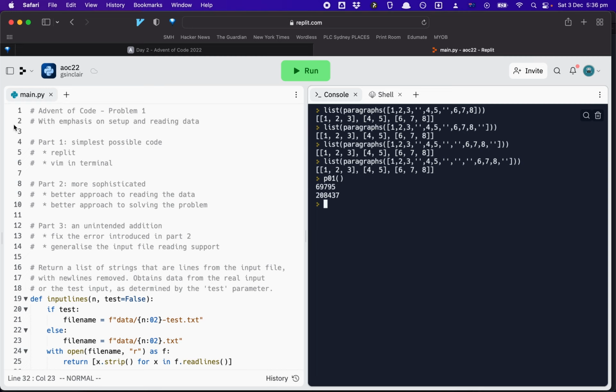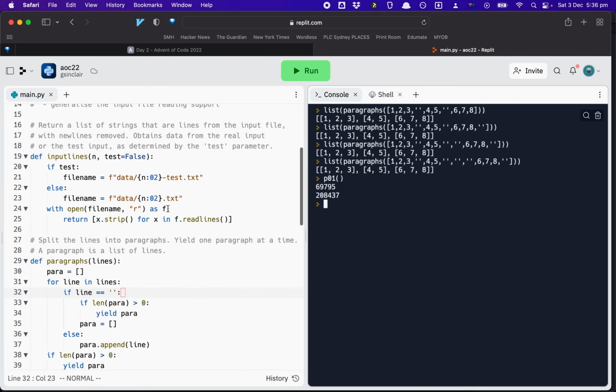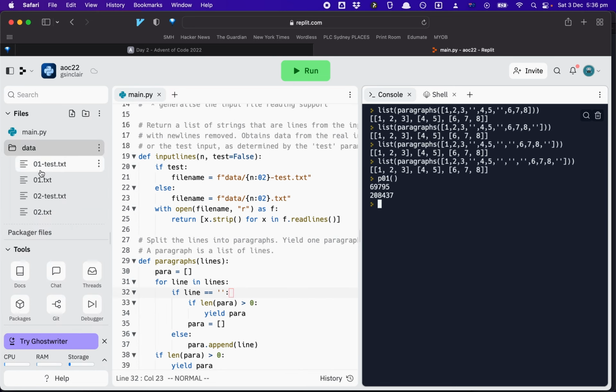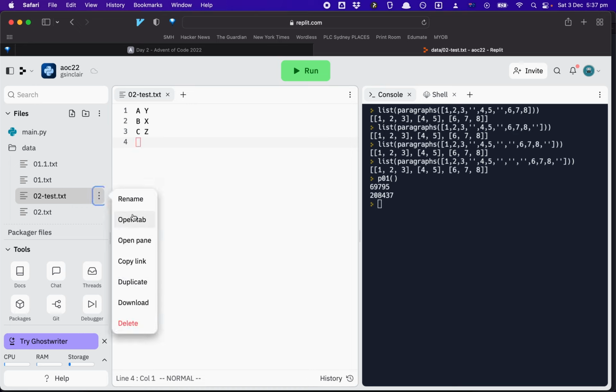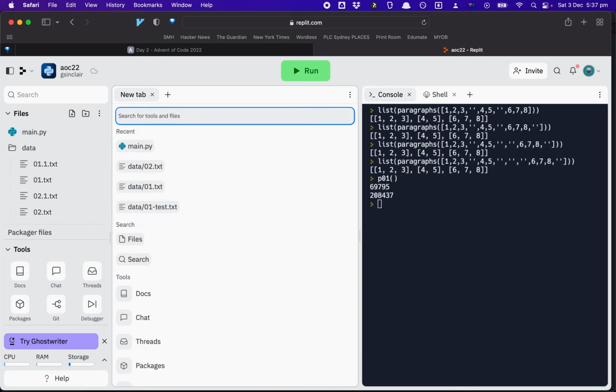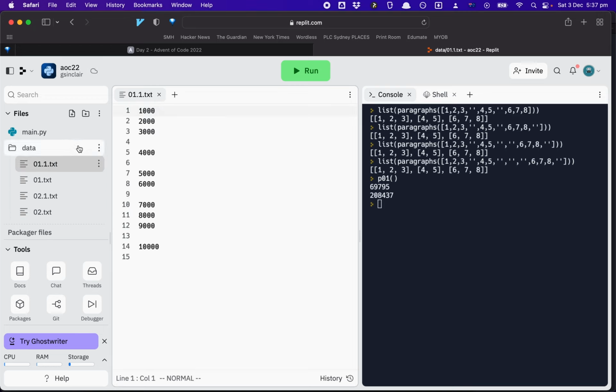But we should be able to test against more than one, say, test file. So I'm actually going to change these, and rather than call it 01 test, I'm going to call it 01.1, right? And this one will be called 02.1. And basically, if it doesn't have a suffix, right, if it's just 02, then that means that's the real data. If it does have a suffix, that means this is the first test file, right? And I'm now going to introduce another test file. So I'll call it